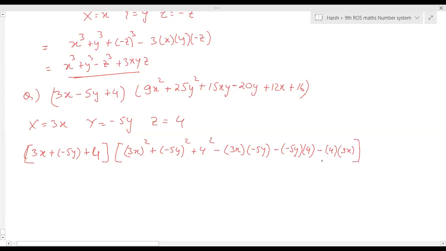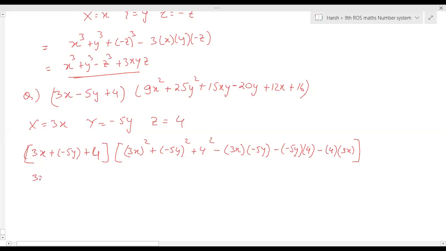How is minus 5y into 4 minus 20y? Because minus into minus is plus, right? Let me see. So you have written 3x square minus 5y the whole square plus 16 minus x into y, that is 3x minus 5y, minus 5y into 4 minus 4 into 3x. Correct? So is it equal to this?